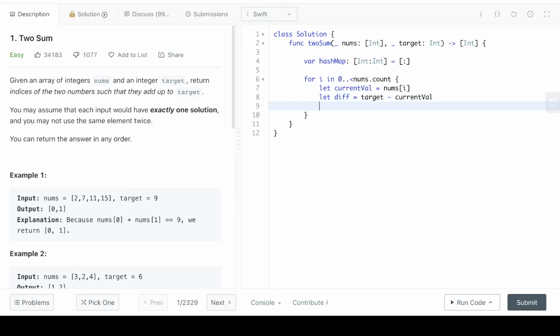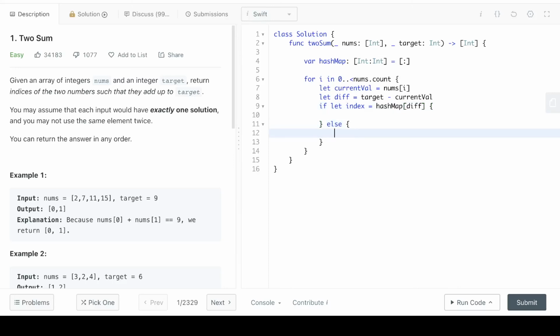It's time to ask our hash map if it already has it or not. We can ask our hash map with an if statement: if let index equal to our hash map at diff, it means that we already have an index there,